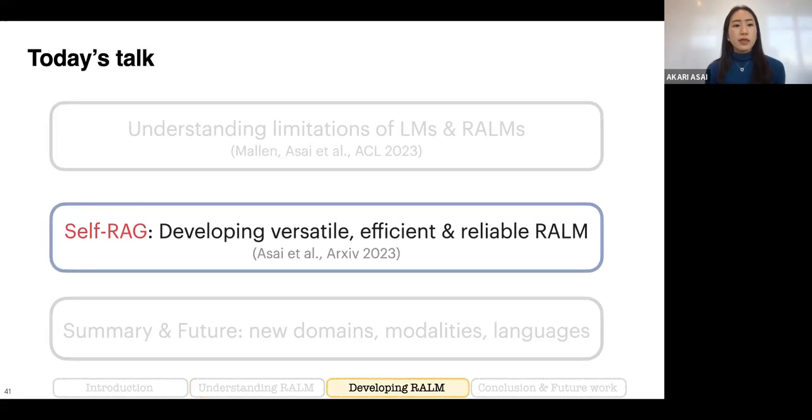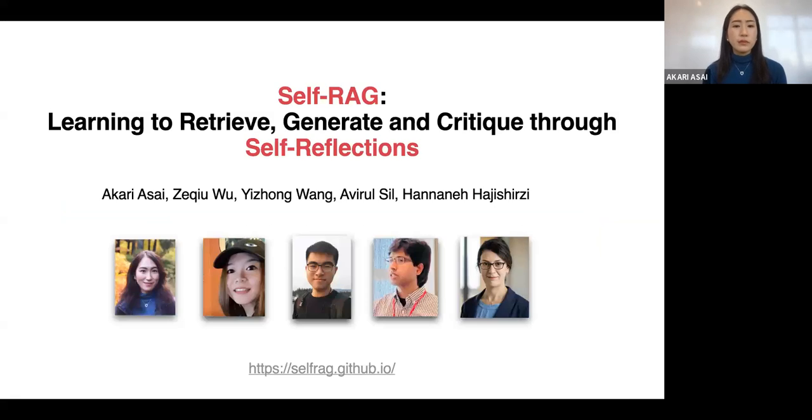That resulted in our second paper, Self-RAG, which tries to train a language model to learn to retrieve, generate, and criticize its own output, and also retrieve documents to make it more reliable and controllable. This is a joint work with my collaborators at UW, AI2, and IBM.